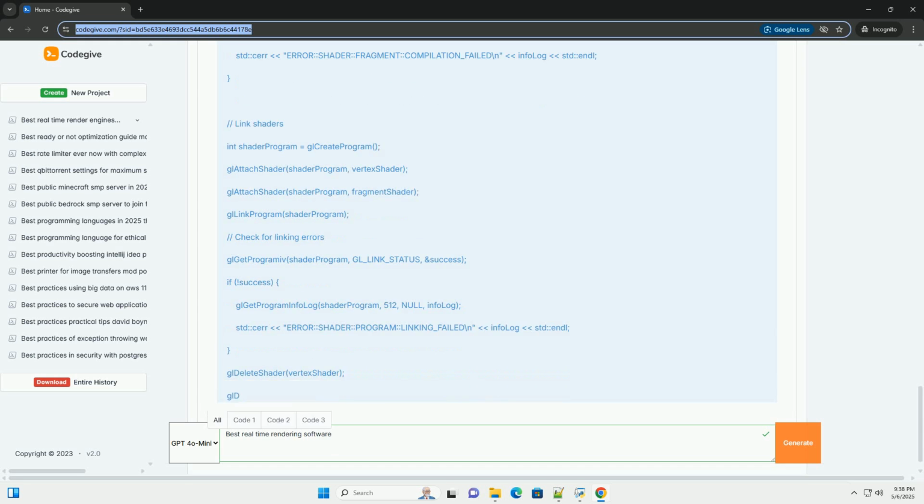Vulkan, Khronos Group, a newer API designed for high performance and low overhead. More complex than OpenGL, but offers significant potential for optimization. Metal, Apple's low-level graphics API for iOS and macOS. Using these APIs directly means you have to handle the rendering pipeline yourself. This provides maximum control but also requires more effort.